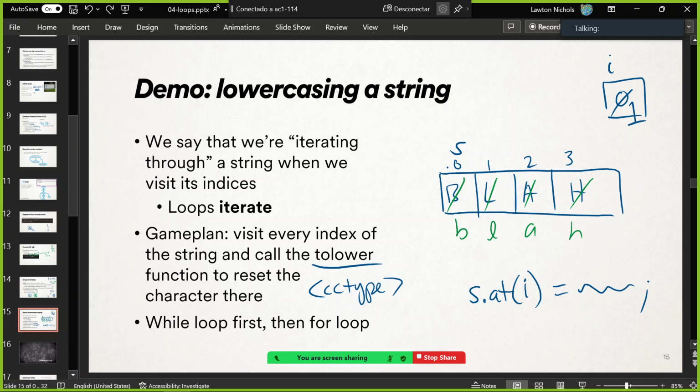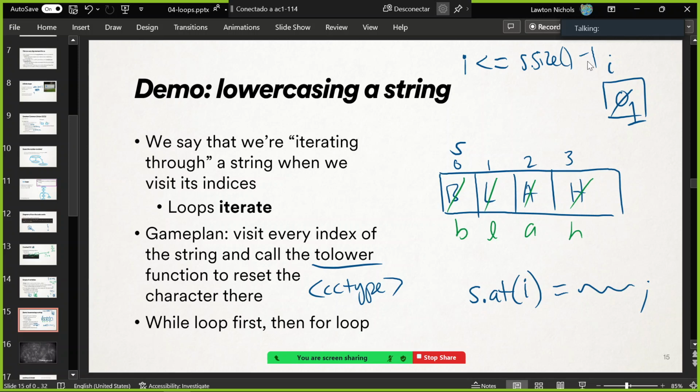And so I want to continue this loop. I want to range through all the values from 0 up to 3, right? i is less than or equal to 3. And so one way to do that is i is less than or equal to, this is the last index. How do we get that? s.size minus 1. Remember that? That's how you get the last index, regardless of the size of the string.